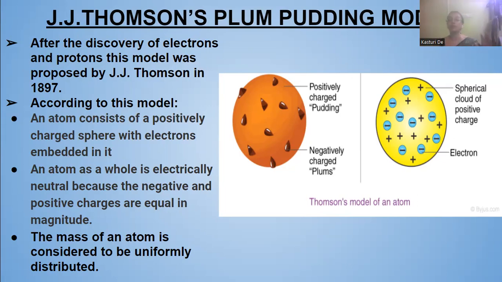The mass of an atom is considered to be uniformly distributed. Think of the pudding as the positively charged sphere, and the chocolate chips embedded in the pudding as the negatively charged electrons. That's why it is called the plum pudding model.